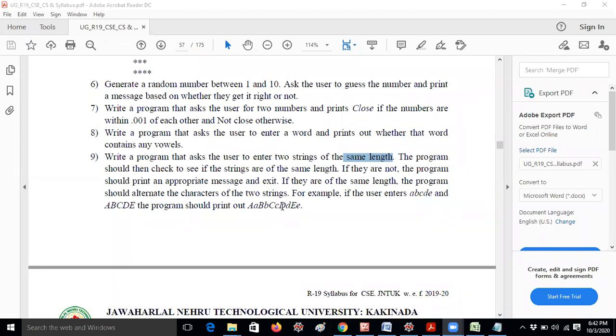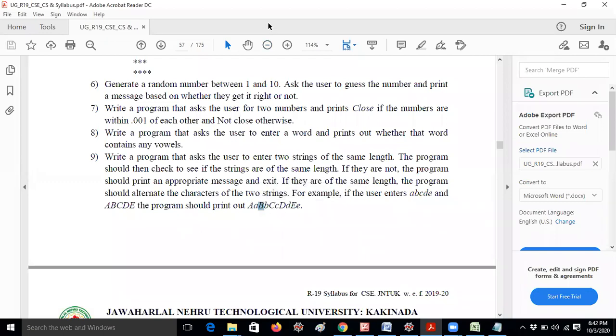Okay. If they are not the same length, the program should print an appropriate message and exit. Okay. So that means if it is not the proper length, that means both strings have different lengths, so you can exit the program. If they are of the same length, the program should alternate the characters of the 2 strings. For example, if you are entering ABCDE in capitals, you have to give the output like A small a, B small b, C small c, like that.